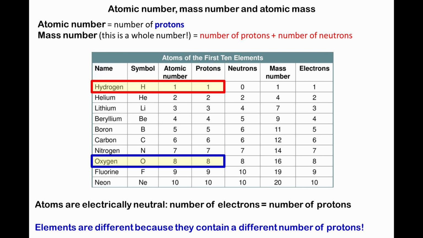Most of the atom's mass is found in its nucleus. The mass of an atom depends on the number of protons and neutrons. The total number of protons and neutrons in an atom is called the mass number. Since atoms are electrically neutral, the number of electrons must be equal to the number of protons. Conclusion: the composition of any atom can be written in shorthand notation, using the atomic number and the mass number.